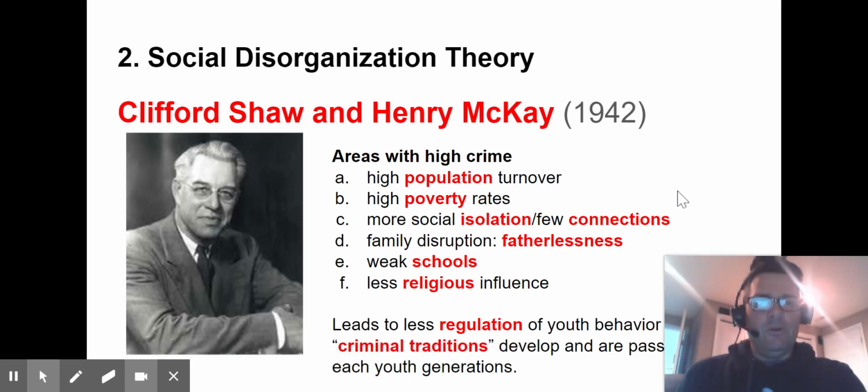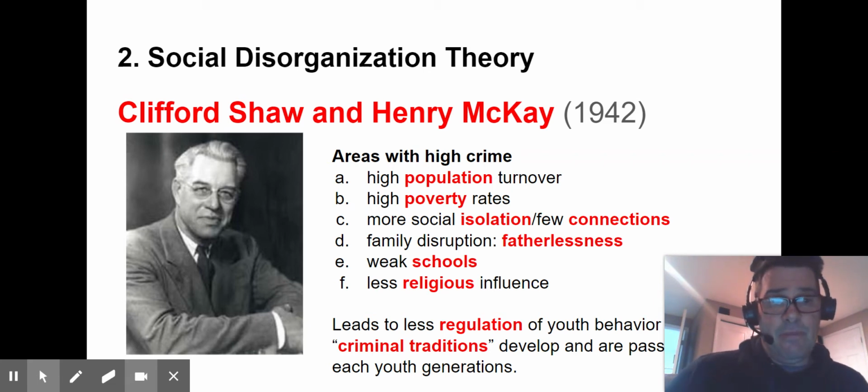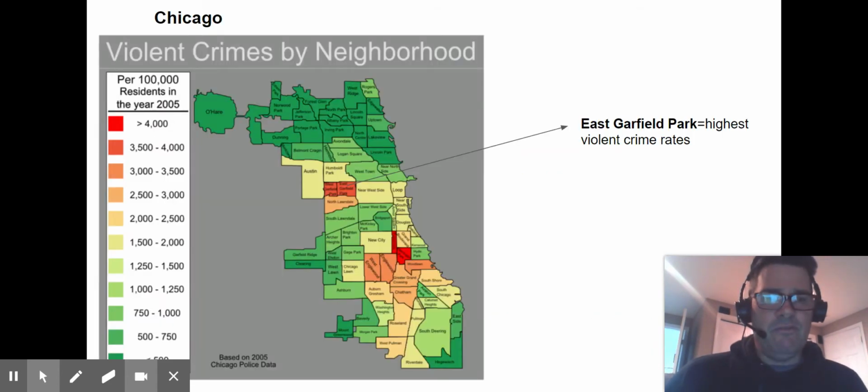All right, just a little review of the last lesson. We talked about the social disorganization theory: high population turnover in areas that have high crime, high poverty rates, more social isolation, few connections, fatherlessness, weak schools, less religious influence, and that certainly has a lot of interesting things that have impact on crime.